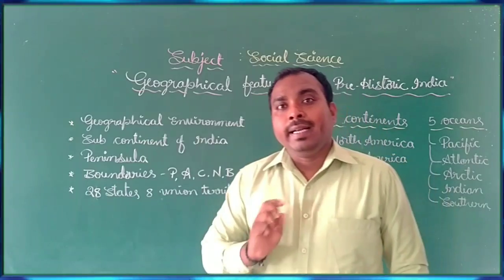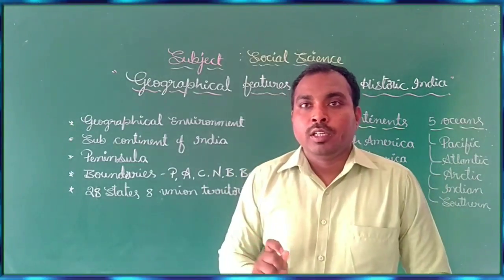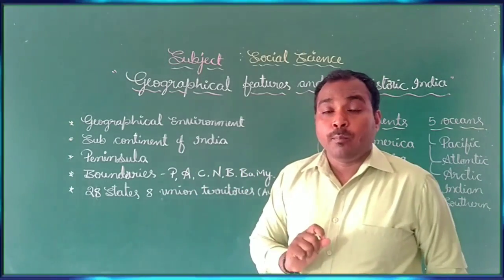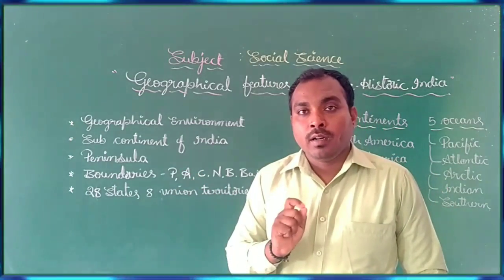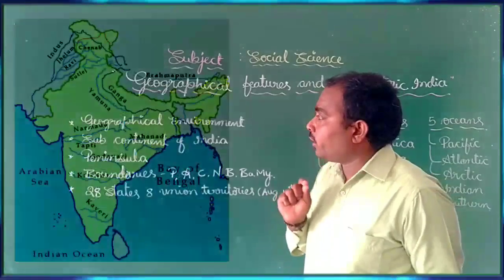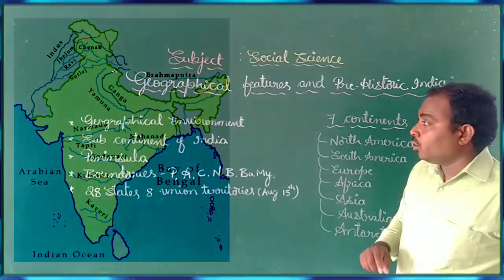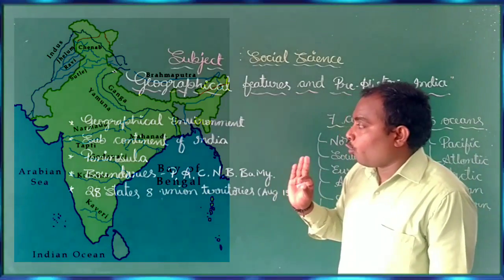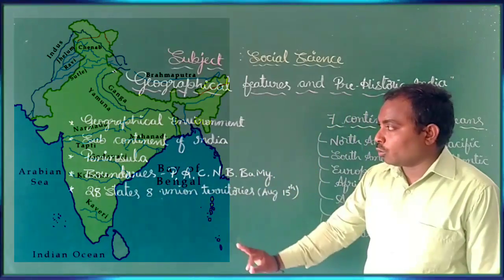India is also described as a peninsular country. Dear students, do you know why it is called a peninsular country? Because India has 3 sides of water and 1 side of land. As you are watching the picture, India has 3 sides of water: in the east, in the west, in the south.